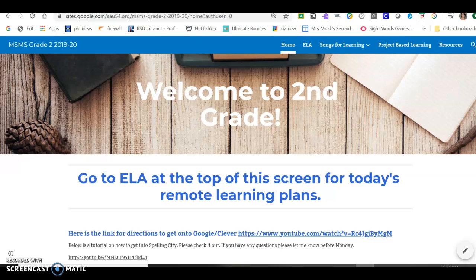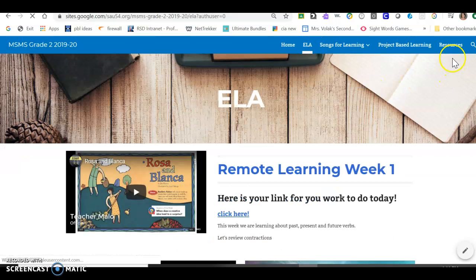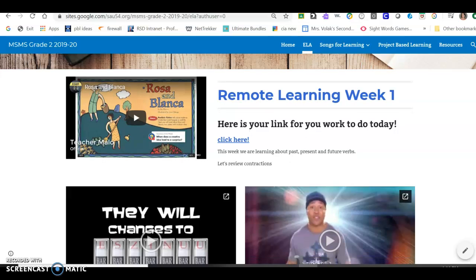I had some questions about how to get into and navigate Google Sites. So every email that I've been sending you has the site right at the bottom of the page. It just says go into ELA at the top of this page for today's remote learning. So I'm going to click on ELA. It's going to bring up the ELA page.